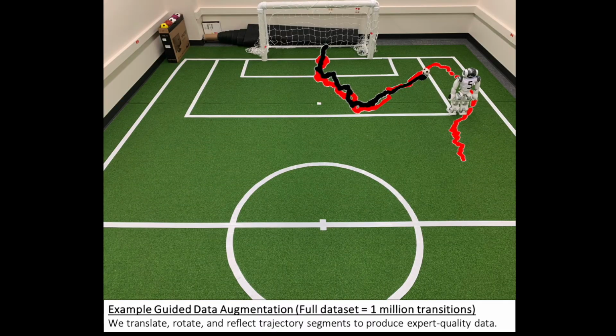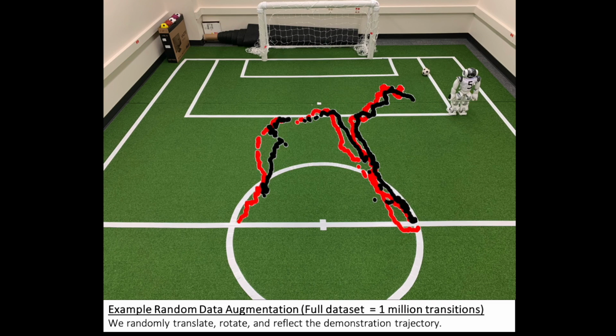To generate expert augmented data, GuDA translates, rotates, and reflects the segments of our demonstration to show the agent kicking the ball away from the sideline and then into the goal. We then extract a policy using implicit Q-learning, an offline reinforcement learning algorithm. We compare GuDA against agents trained without augmentation and with a data augmentation strategy which augments the demonstration randomly. We also use our expert demonstrator as an additional baseline.